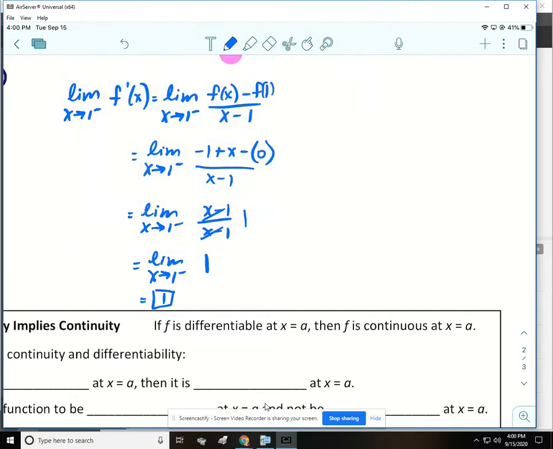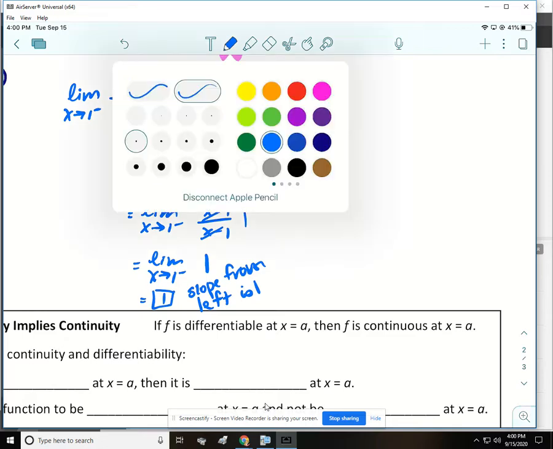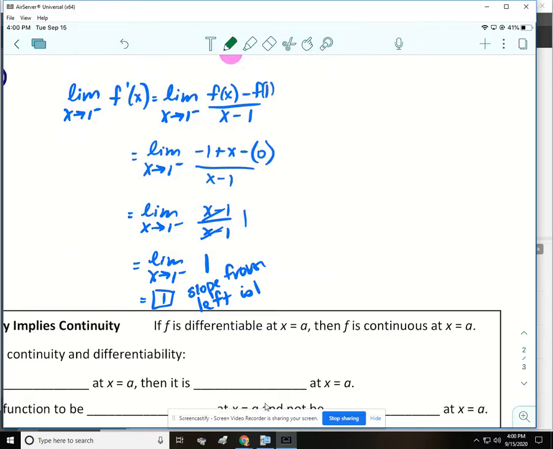I'll write a note. Okay, so that's going to be the limit as x approaches 1 from the right of f prime of x. Alright, we'll use our second definition.